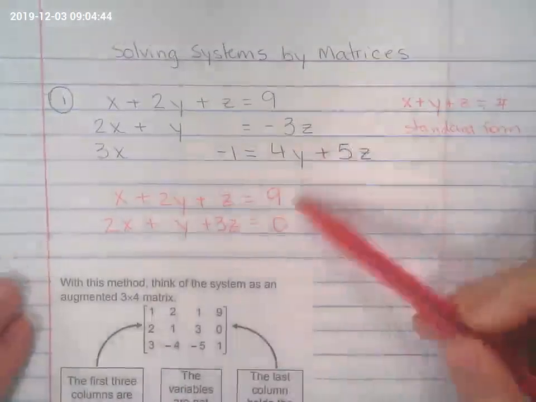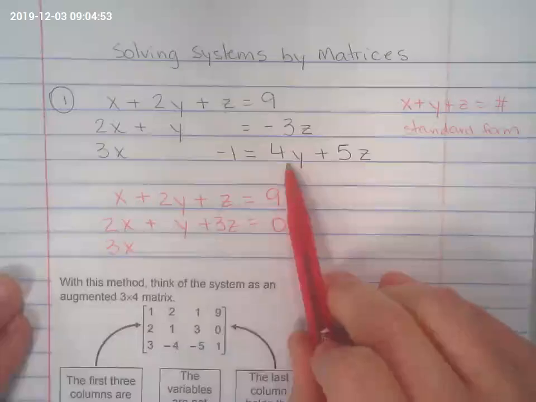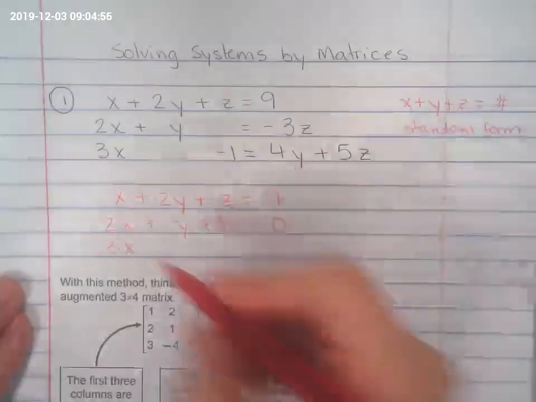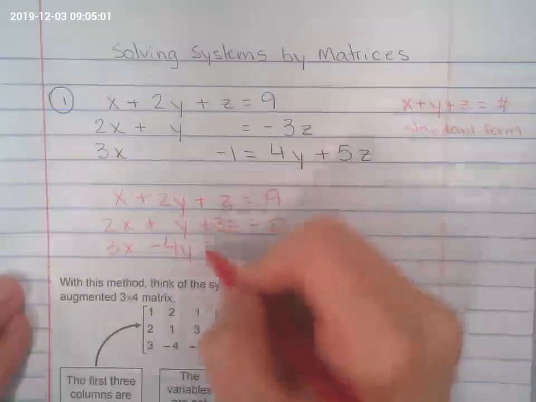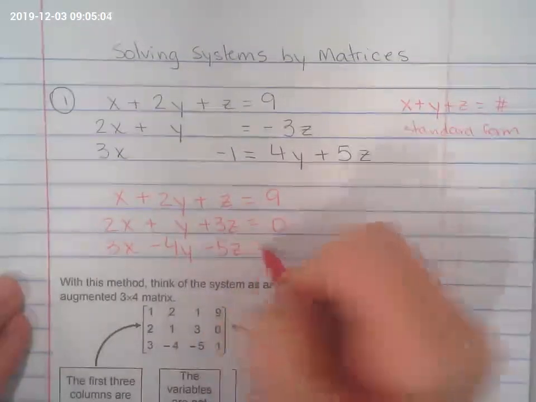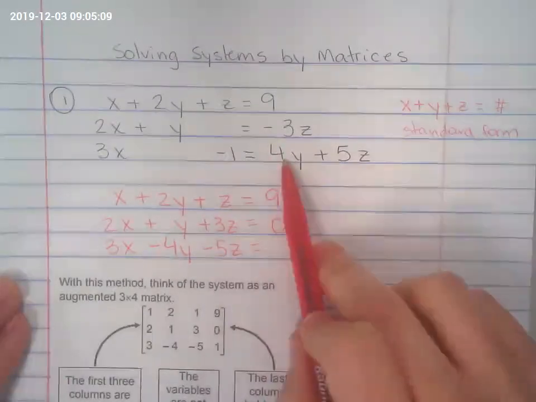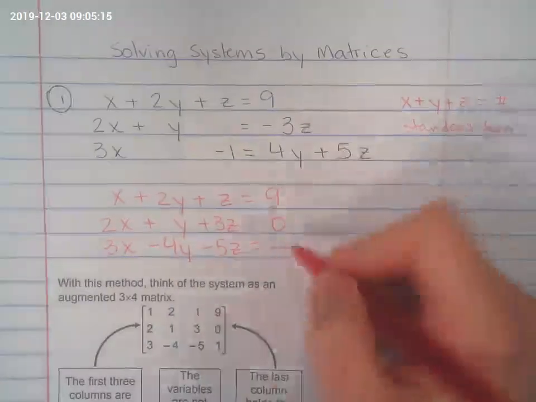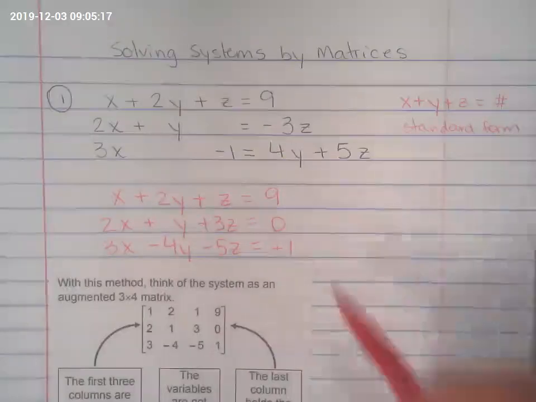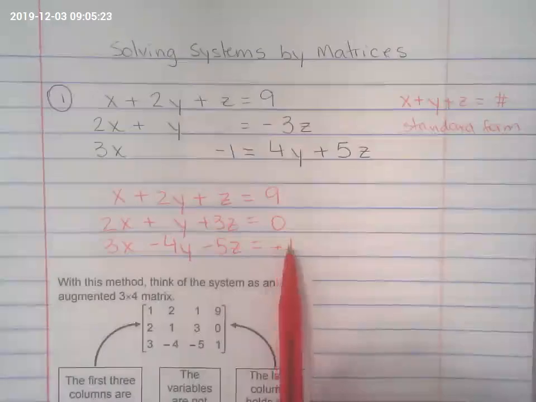Now that leaves me 0 right here. So that's my constant. For the third equation, x is where it needs to be. Y, I need to minus 4y on both sides. I need to minus 5z on both sides. And this 1 needs to go to the other side, equals the constant, so plus 1 on this. You can choose to have the plus here or not. So now I have the whole system in standard form.